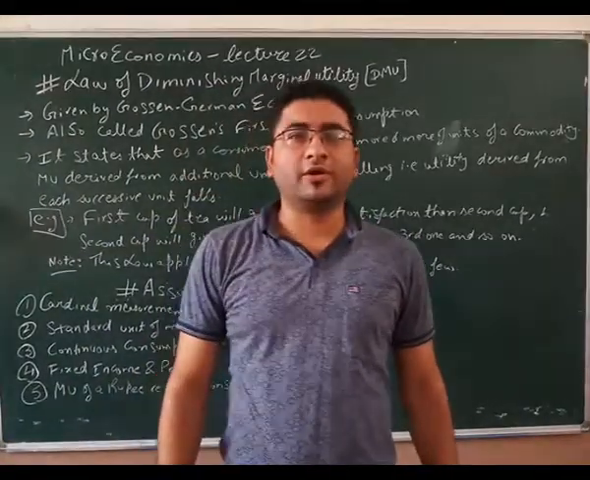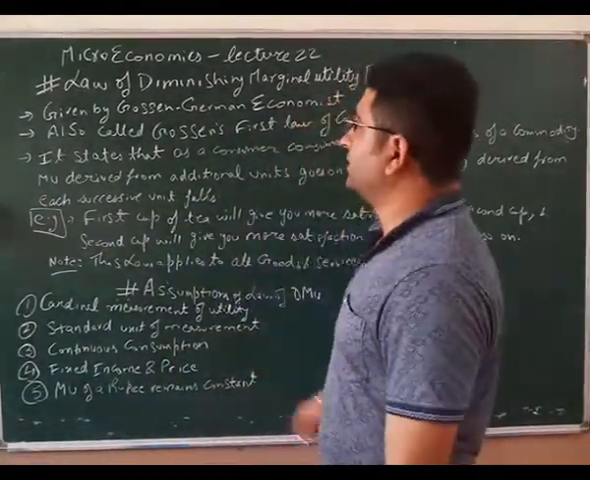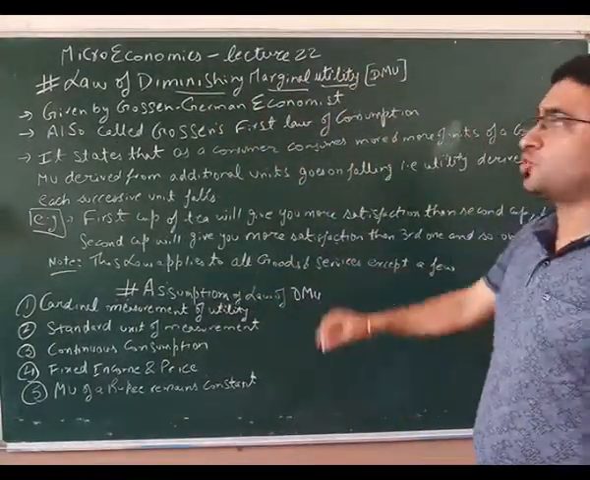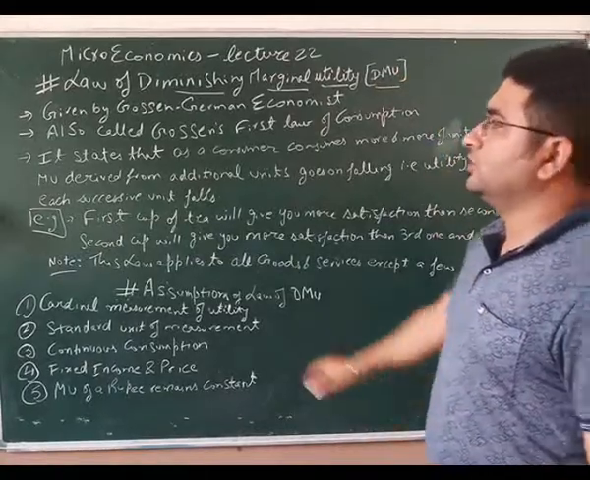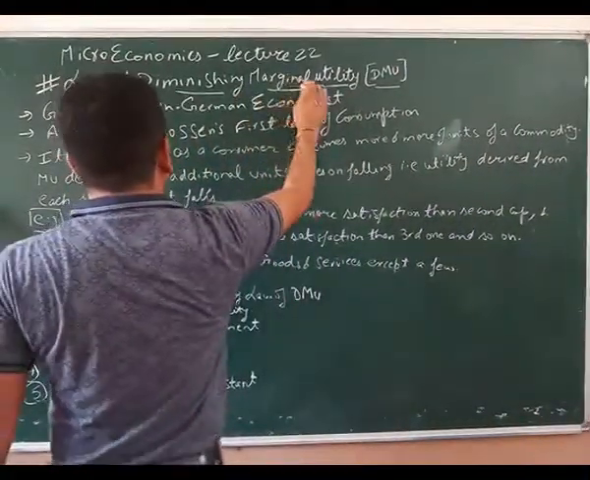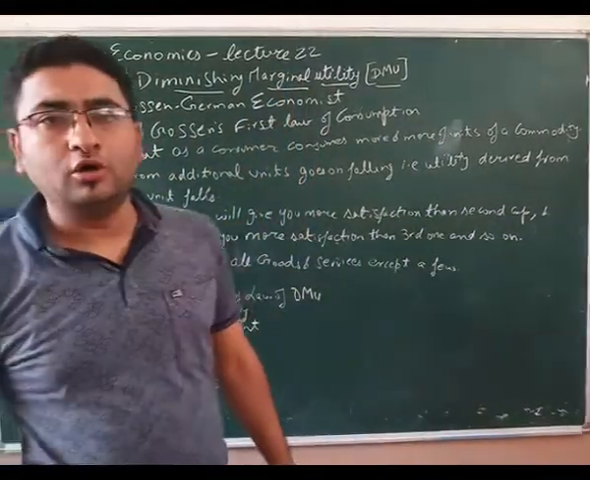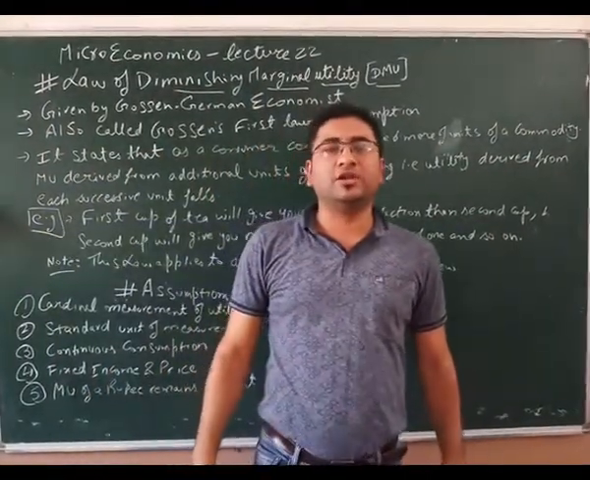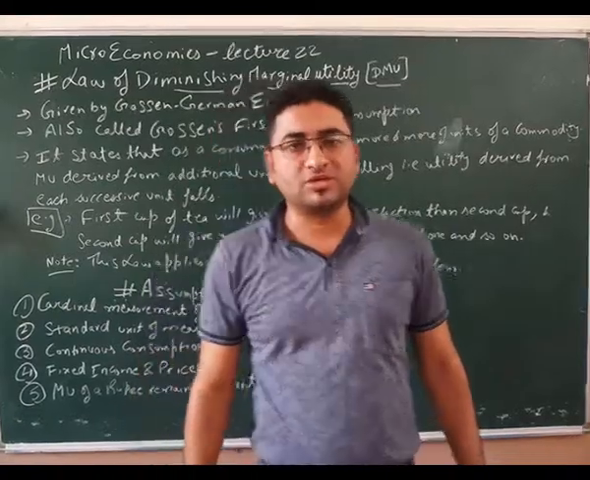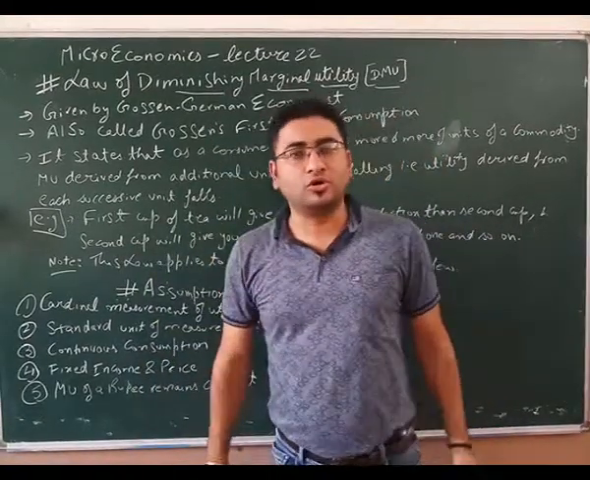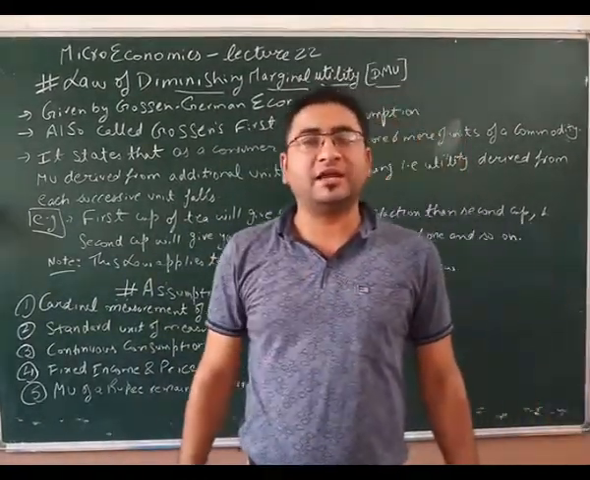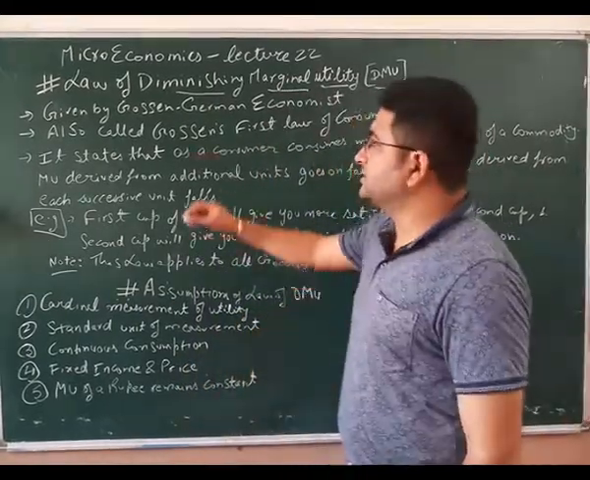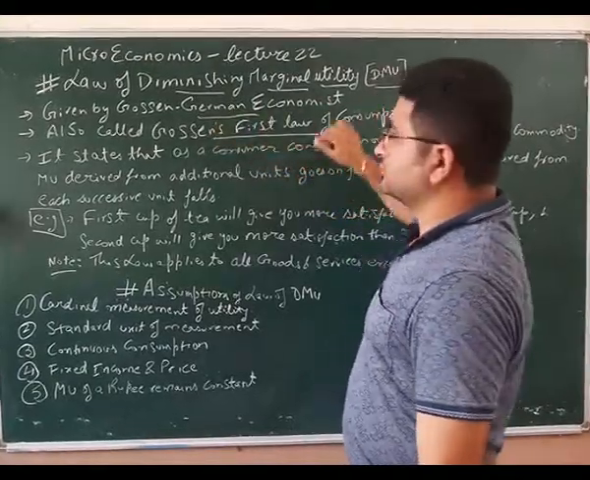Dear students, good morning. Today we will start a new topic, that is law of diminishing marginal utility. This is also called law of DMU, that is diminishing marginal utility. This law is related to consumers equilibrium and was given by Gossen, who was a German economist, and this law is also known after his name, that is Gossen's first law of consumption. I repeat, Gossen's first law of consumption.